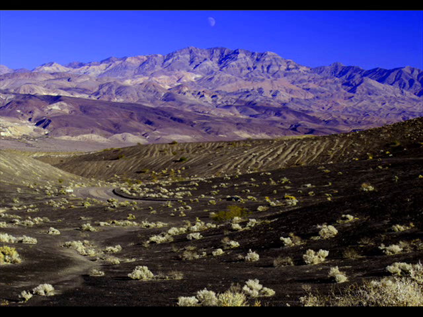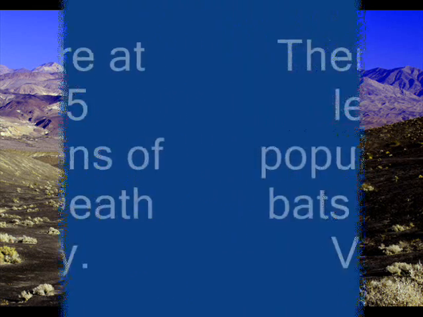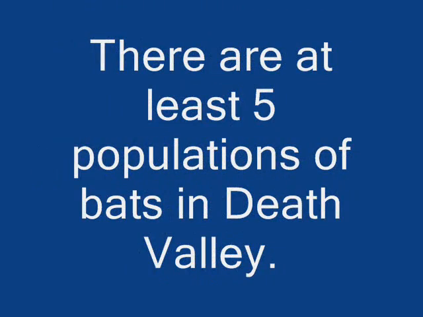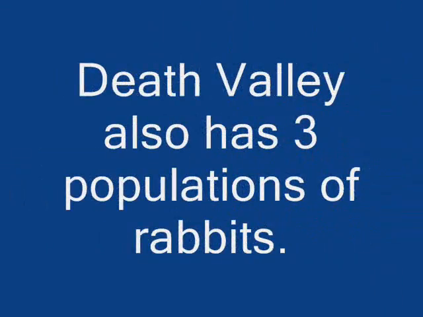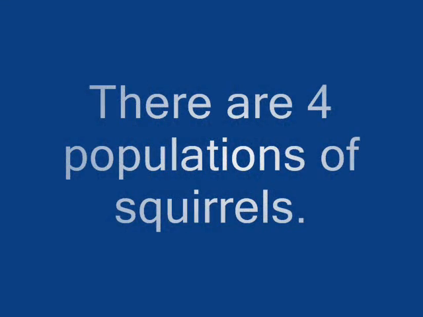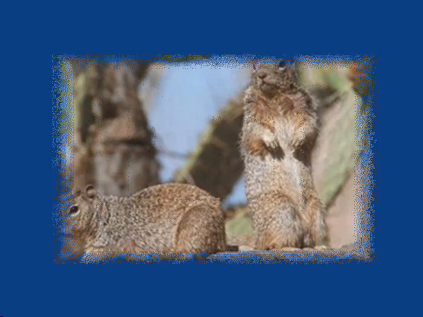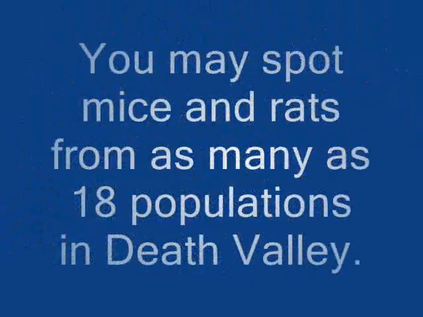You might not expect to find many living things forming a community in such a place, yet more than 1,000 plant populations live there. More than 20 of these only live in Death Valley. This desert community includes at least 5 populations of bats. It also has 3 populations of rabbits and 4 populations of squirrels. You might spot mice and rats from as many as 18 different populations.